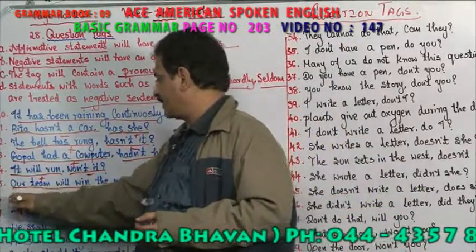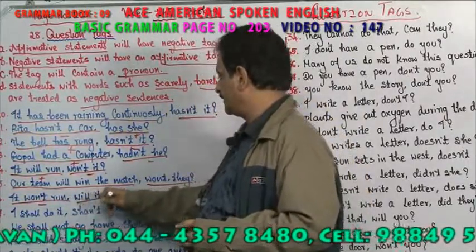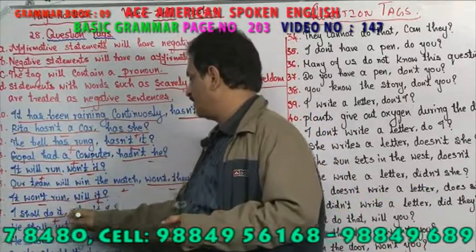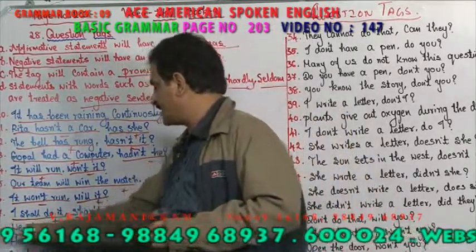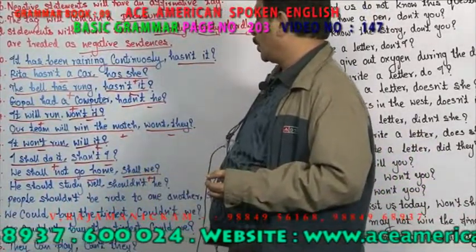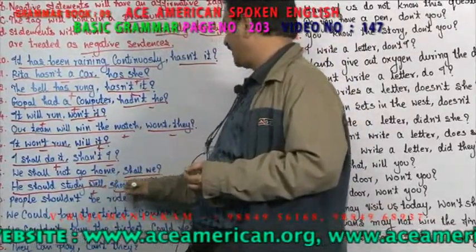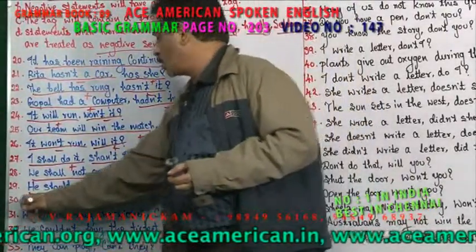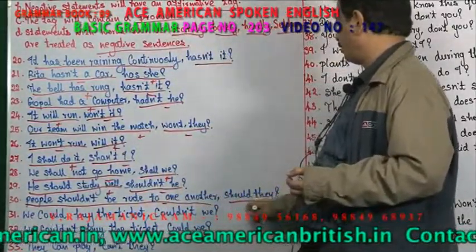It won't run. It is a negative sentence. What is the positive tag? Will it? I shall do it. What sentence is it? It is positive. Shan't I becomes a negative tag. We shall not go home. What type of sentence is it? It is a negative sentence. What is the positive tag? Shall we? He should study well. It is a positive statement. What is the negative tag? Shouldn't he? People shouldn't be rude to one another. So, what sentence is it? It is a negative sentence. The tag is should they, a positive tag.